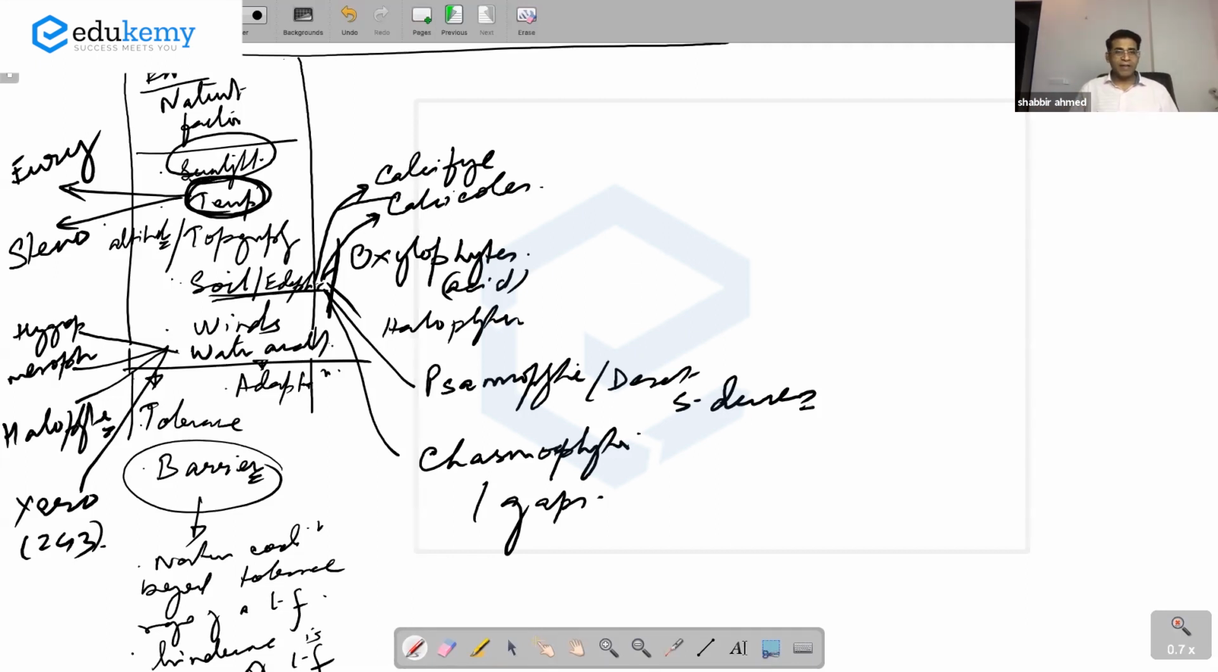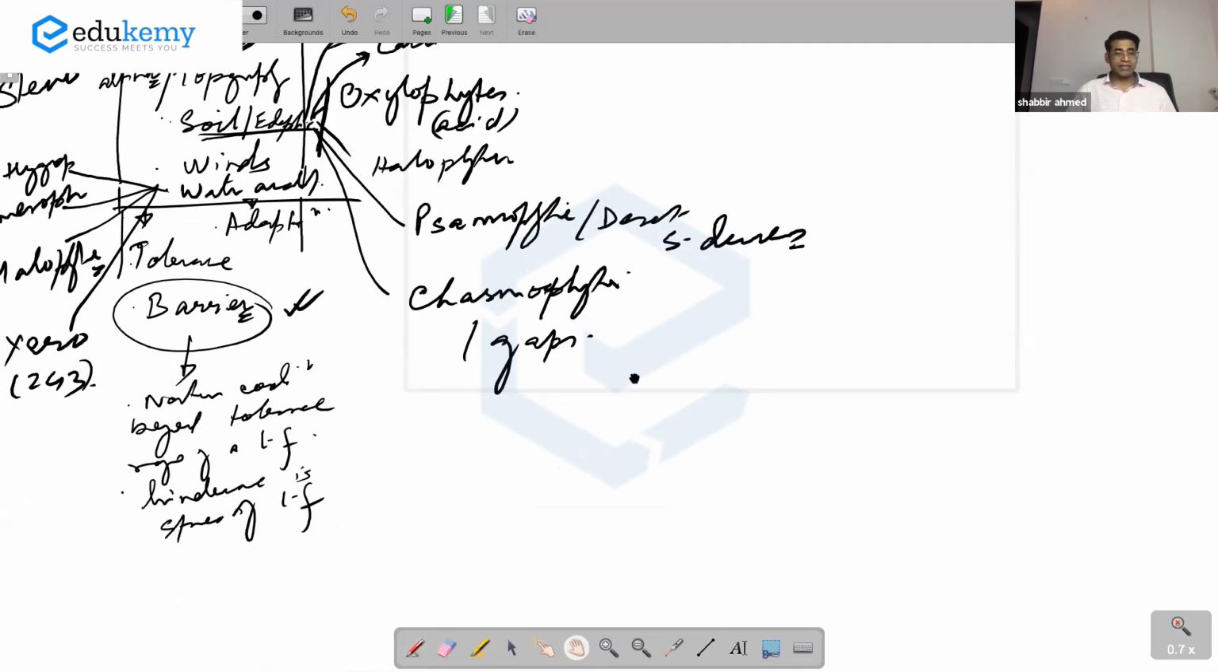Sunlight is a factor. We have phototropism, and chlorophyll. What are the natural environmental factors? The role of barriers is very important. Barriers act as a kind of hindrance for life forms to spread beyond their tolerance, and barriers do one more thing.